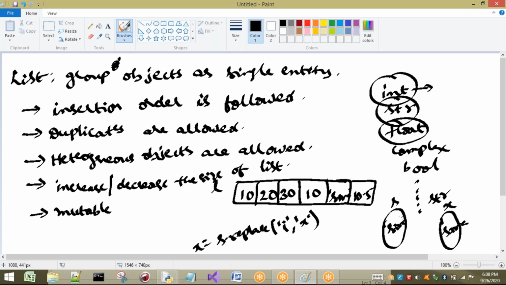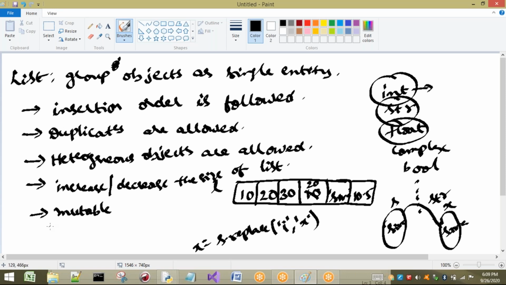Now what is meant by mutable? Mutable means the contents of the list can be changed. For example, if I want to remove this one and place 20 here, it can be modified. But if you change anything on the given string, one more object is going to be created, and the modifications will be done in that. This is one important point to understand.